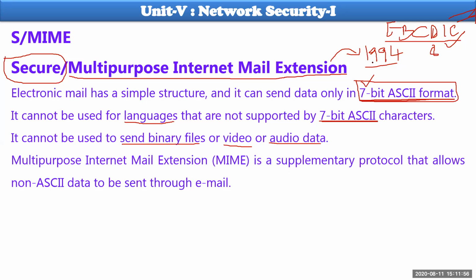So in 1994, MIME was introduced, and this MIME is a supplementary protocol that allows non-ASCII kind of data or encoded kind of data. 8-bit encoded data can be sent through your mails also, and you can send binary files. Binary files in the sense all executable files, .exe files. Let me say I would like to send one .exe file through mail. During those days, it was not possible.